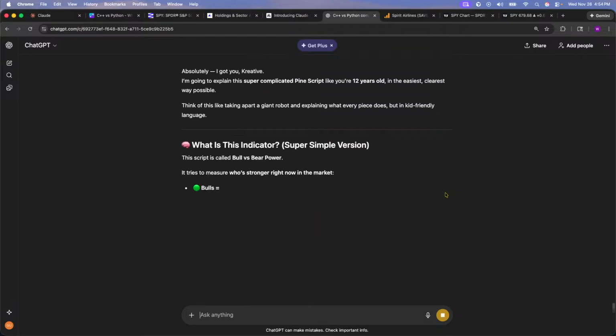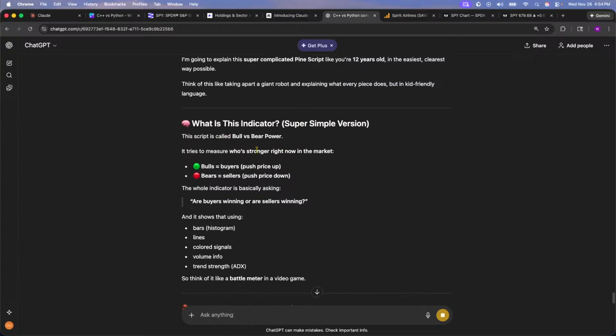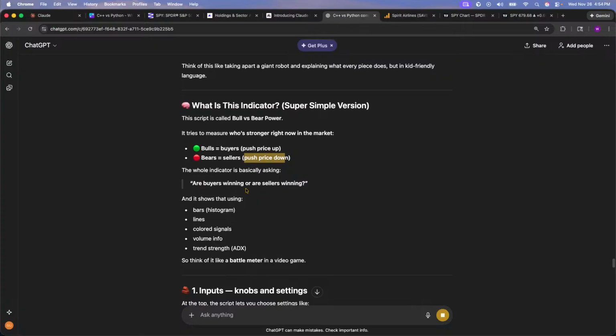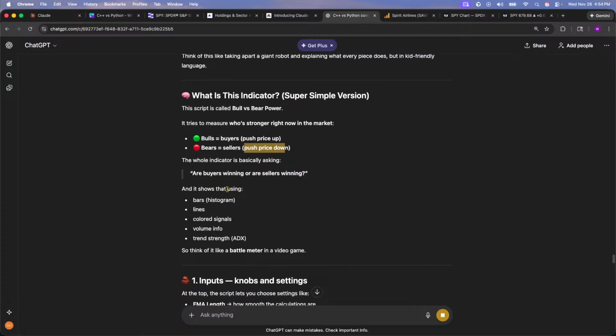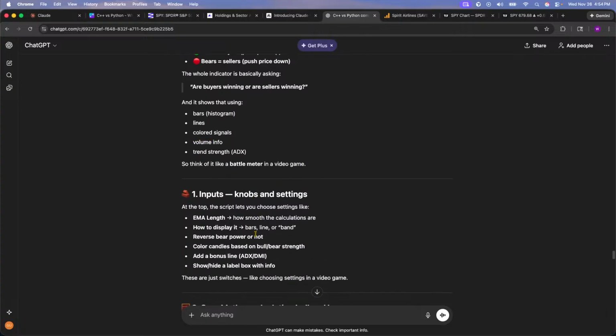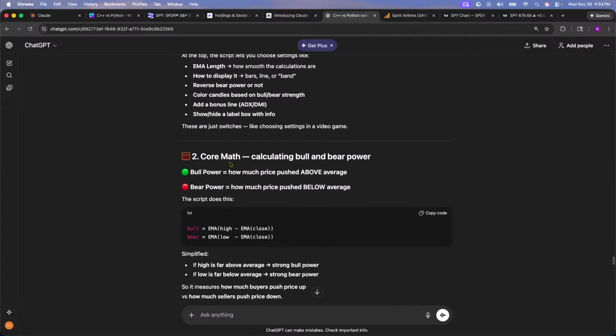All right, got it. So what is an indicator? This script is called the Bulls versus the Bears. It tries to measure who's stronger right now in the market. The bulls equals the buyers, right? They push the prices up. The bears equals the sellers. They push prices down. The whole indicator is basically asking, are buyers winning or sellers winning? And it shows that by using the bar histogram, lines, colored signals, volume info, and trend indicator. So the inputs at the top, the script lets you choose settings like EMA length, how to display it, the reversal. Okay, let's get to the core of it.